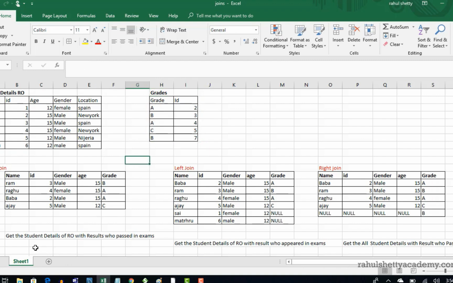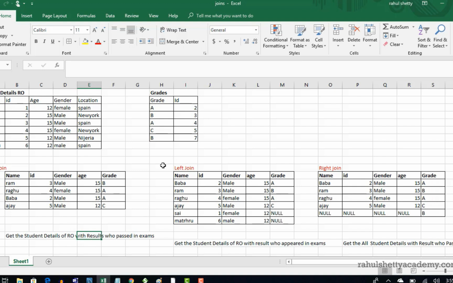So now I need to get student details of Rahul organization. Okay. So this table actually has the student details from all the organizations, right? So the exam is conducted for all organizations, and RO is nothing but Rahul organization, which is our own organization. So like that, the exam is conducted for all different private organizations, right? So you need to be specific. Here the query is: get me the student details of Rahul organization with the results of who passed in the exam.